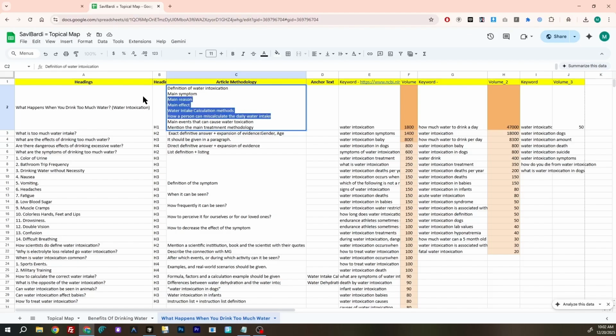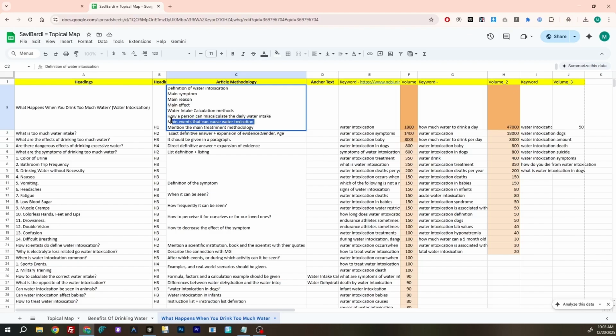If you are able to hit this specific type of connections, you will be able to rank for the benefits of drinking water, and also at the same time, how much water to drink a day, that is coming from Healthline. Because in the benefits of drinking water, we have the specific amount of water. After that specific amount, we see the benefit. At the same time, we have the specific amount of water. After that amount, we get water intoxication. So all these things are connected to each other.